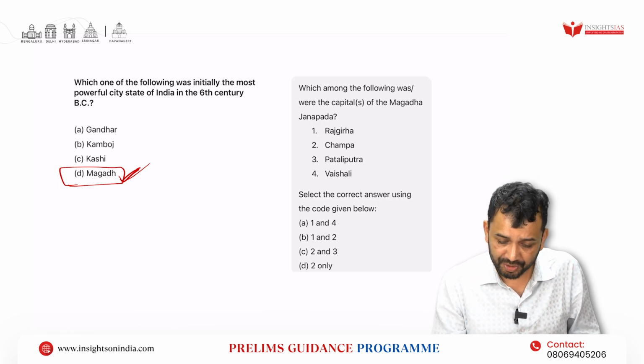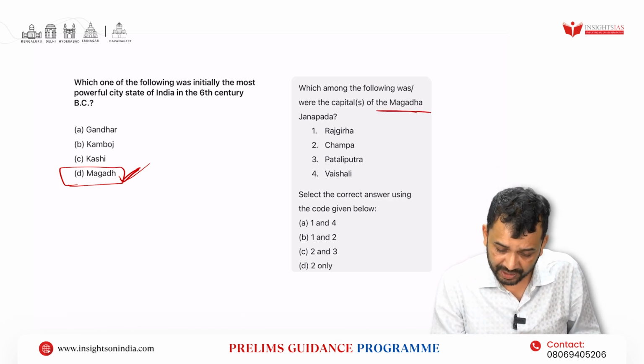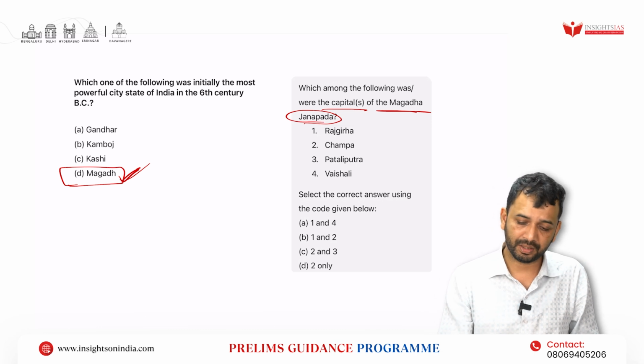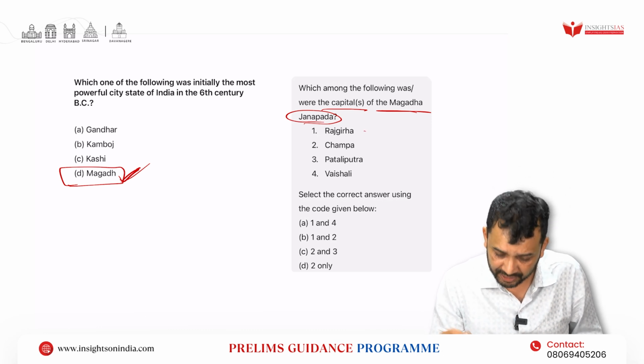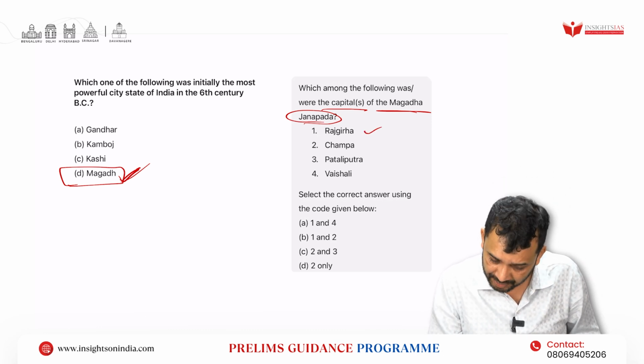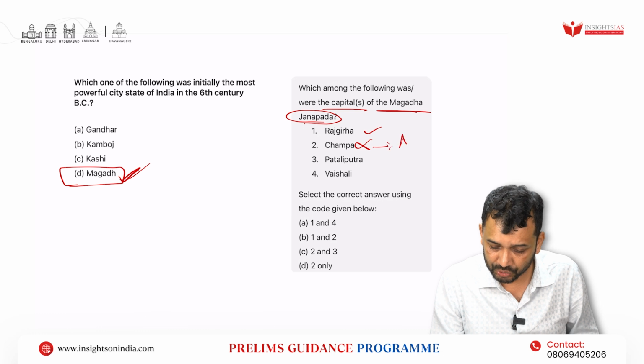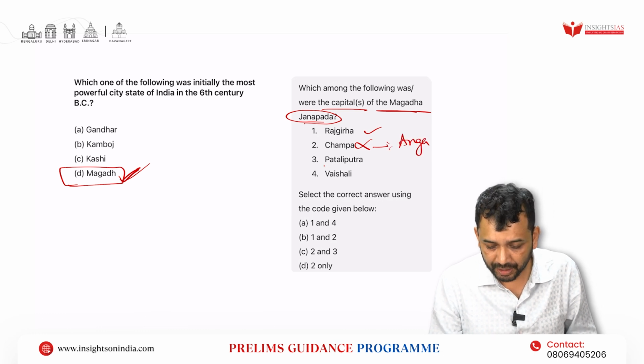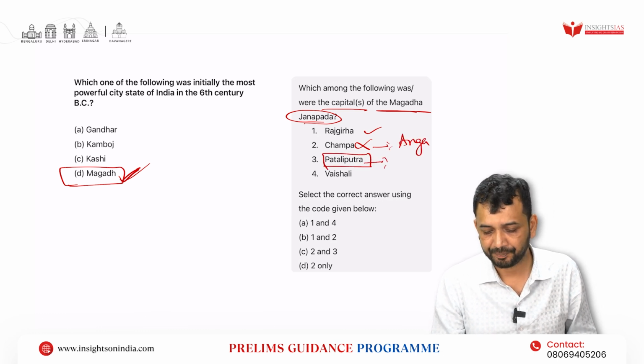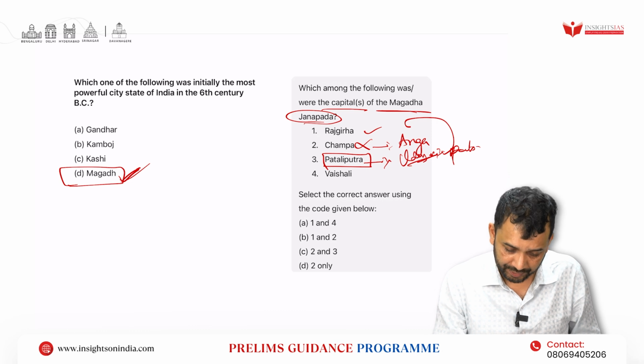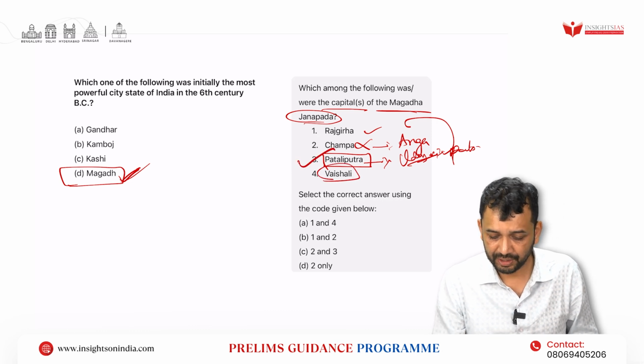And then which of the following were the capitals of Magadha Janapada? Rajagriha, yes. Champa, no. Champa belongs to Anga. Then Pataliputra, yes. Udayin basically shifted the capital from Rajagriha to Pataliputra, so this is correct. Vaishali, no.